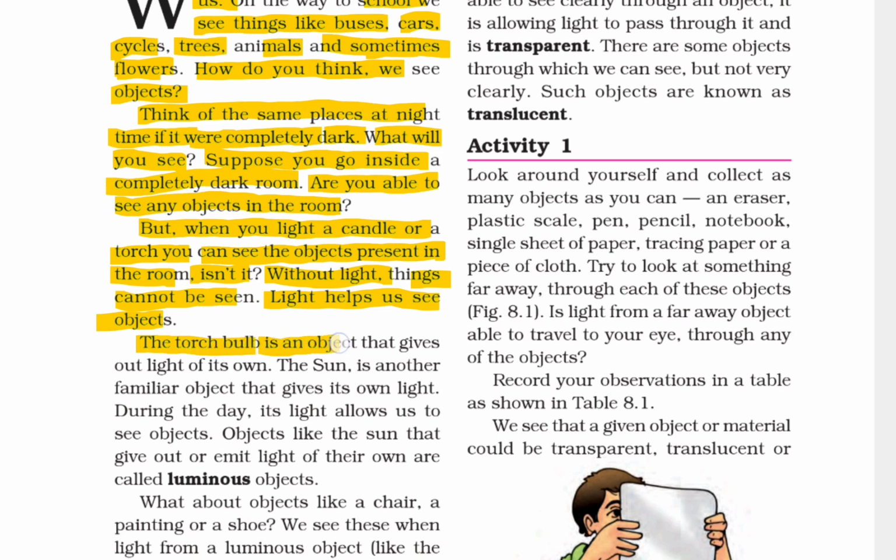The torch bulb is an object that gives out light of its own. The sun is another familiar object that gives its own light. During the day, light allows us to see objects. Objects like the sun that give out or emit light of their own are called luminous objects.